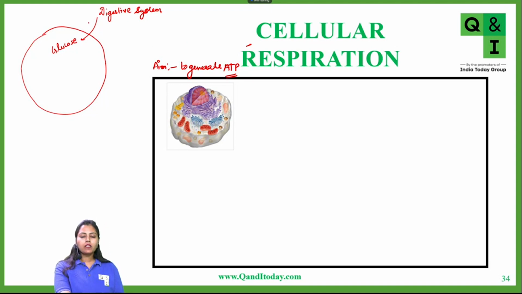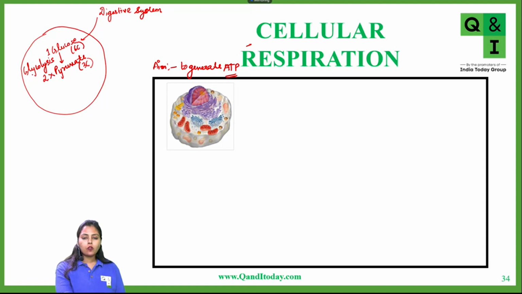Now, as soon as glucose enters inside the cell, initially, glucose will be broken down into pyruvate. This process is called glycolysis. So glucose is a 6 carbon molecule and pyruvate is a 3 carbon molecule. So there will be 2 pyruvate molecules formed from one glucose.